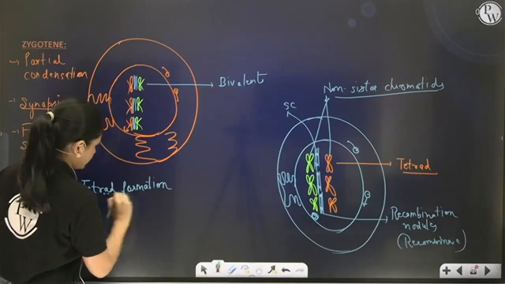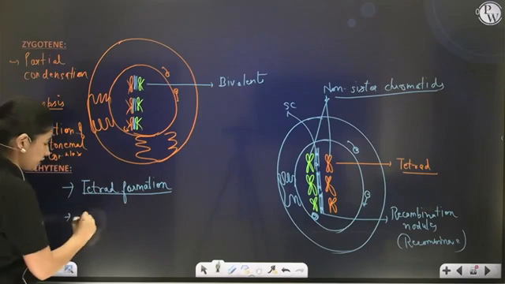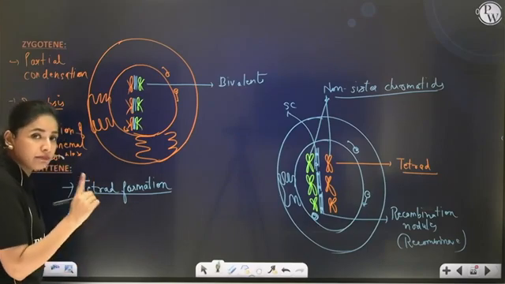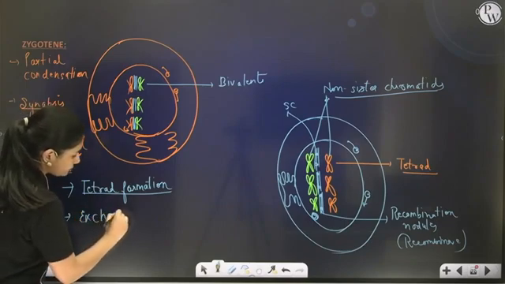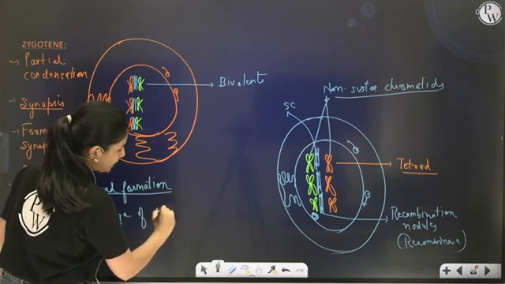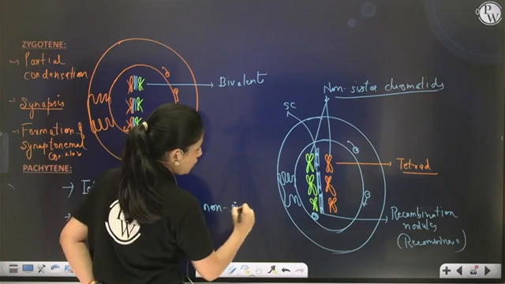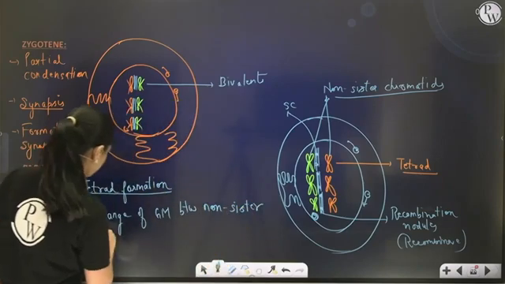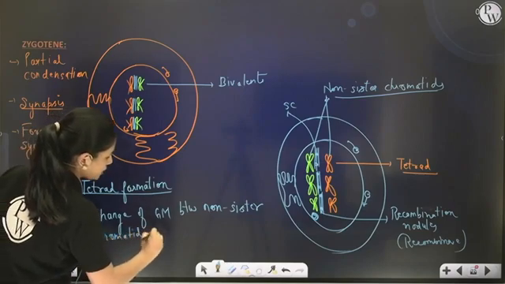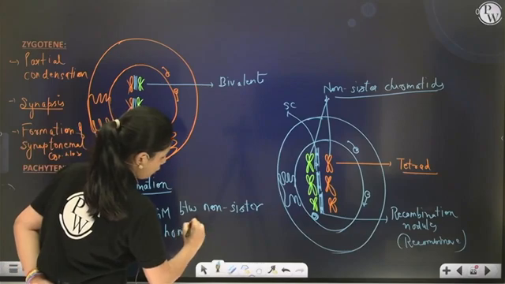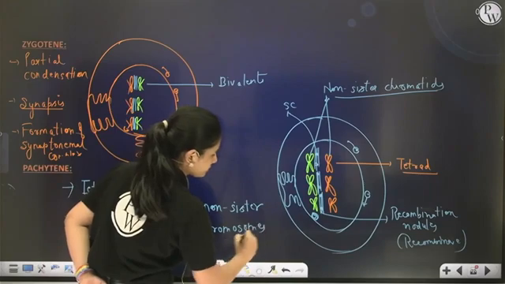So pachytene stage, first point, is characterized by tetrad formation. Second point, due to the recombinase enzyme present on the synaptonemal complex, there is exchange of genetic material between the non-sister chromatids of homologous chromosomes, and this phenomenon is known as crossing over.